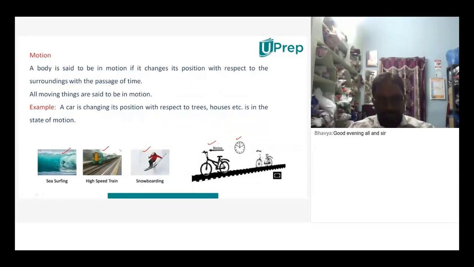The motion means when a body is moving with respect to an object and the time. Again you are saying that moving. How can you say it is moving? So when an object changes its position with respect to any object and time. Right. You have to say like this. If an object is changing its position with respect to some surrounding with the passage of time, then it will be said to be in a state of motion.